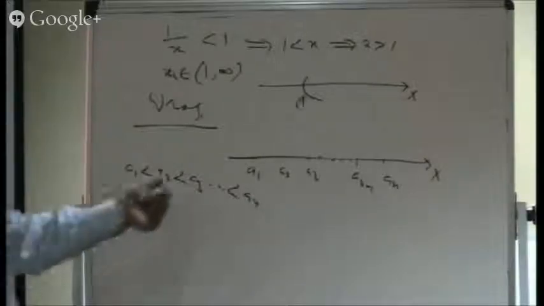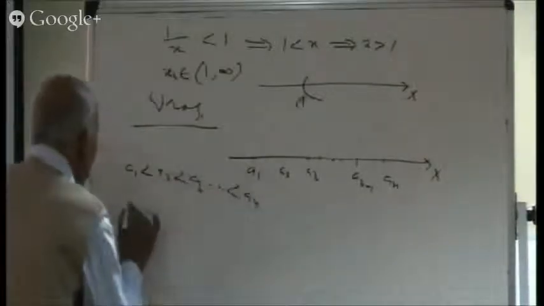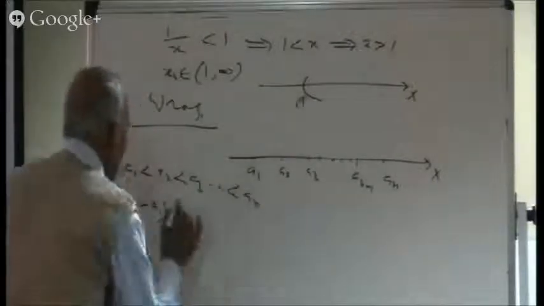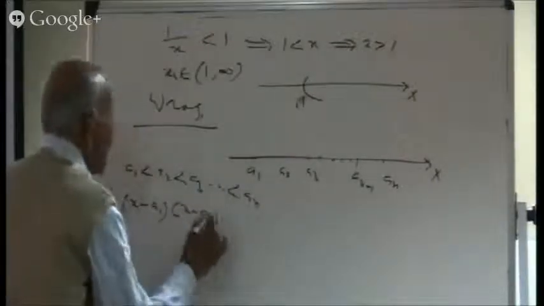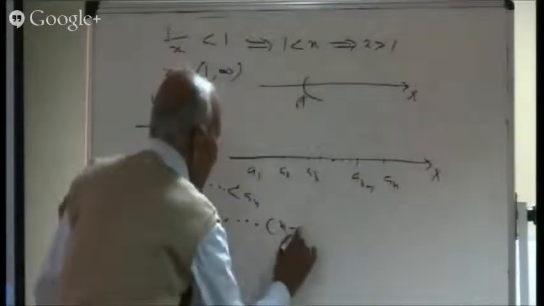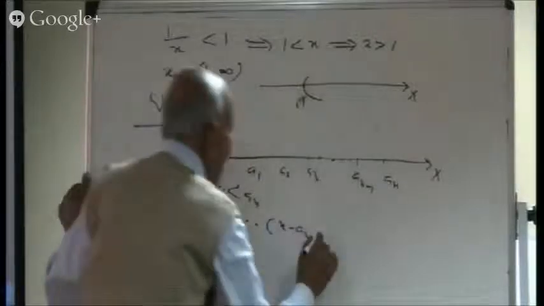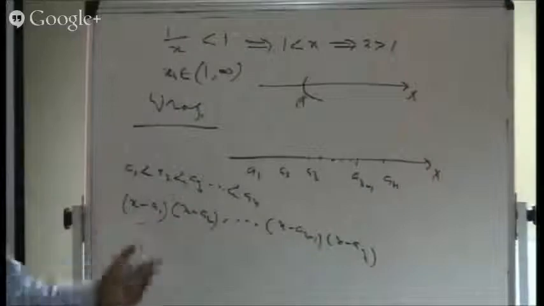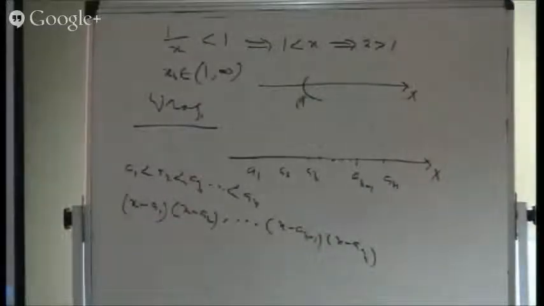Now corresponding to this, I want to get a factor. Here is the factor x minus a1. Then corresponding to a2, I want a factor x minus a2, and so on, up to x minus a(n-1) and x minus an. So here I am trying to create a big inequality.